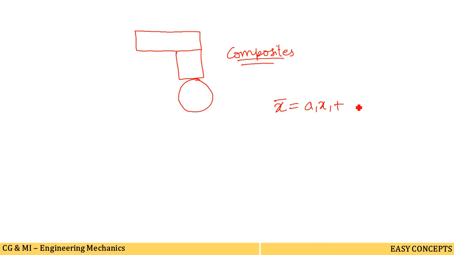Suppose this is area 1, having x1 centroid. This is area 2, having x2 centroid. This is area 3, having x3 centroid. Like this, x bar is a1 x1 plus a2 x2 plus up to n number of surfaces making a single body, divided by a1 plus a2 plus a3 up to n number of areas.